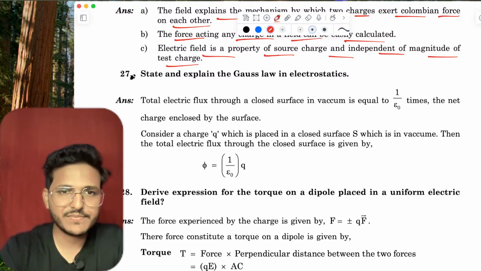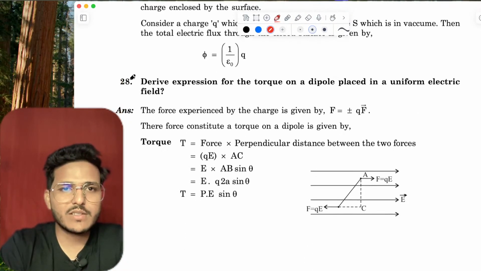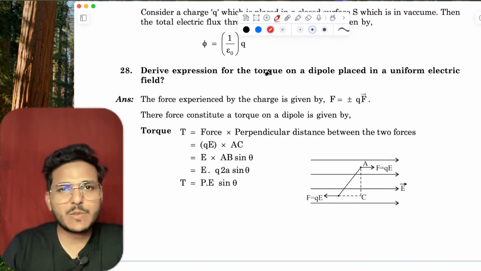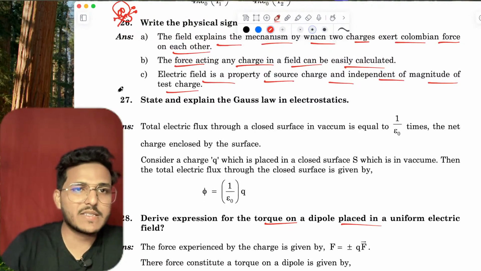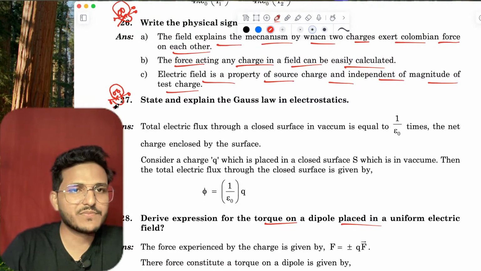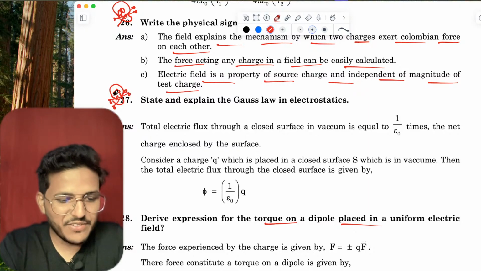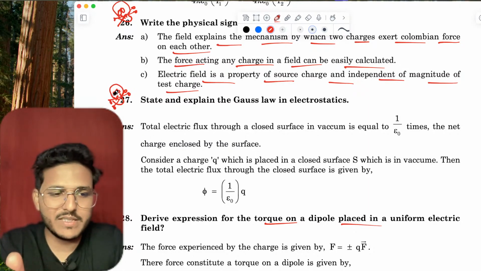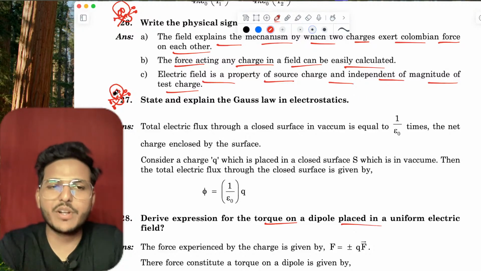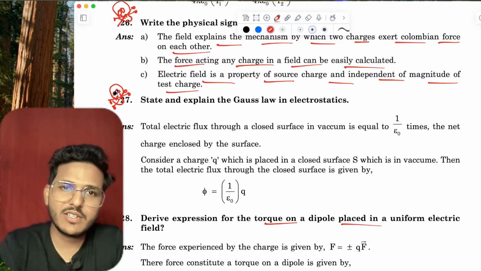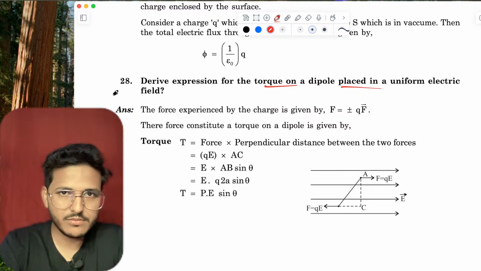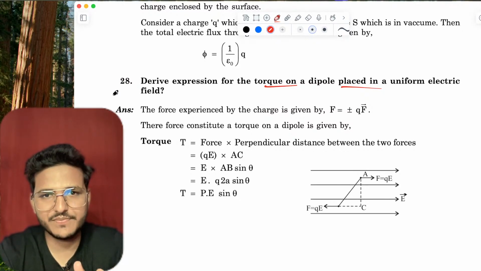Derive the expression for the torque. Also mark this as a most important question, a fixed question. If I am putting this danger sign, that means this is a most important question.